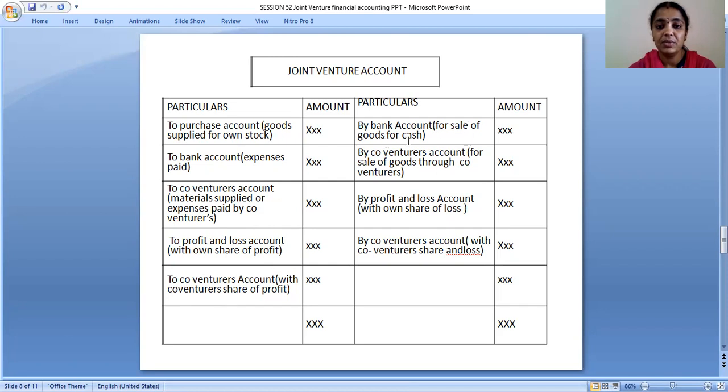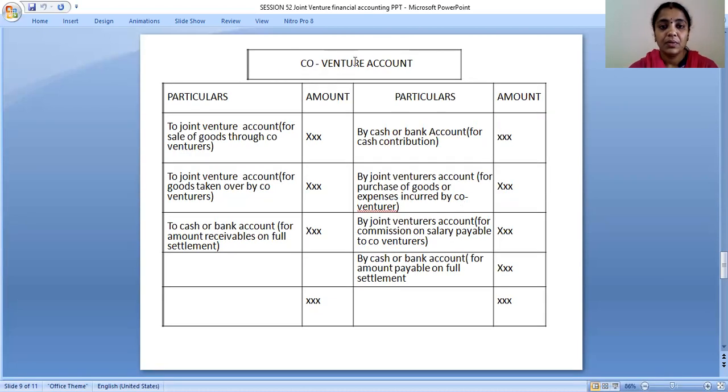For sale of goods for cash, if sale of goods is undertaken for cash, then you have to take by bank account. By co-venturers account, for sale of goods through co-ventures. By profit and loss account, with the own share of loss. By co-venturers account with the co-venturers share of loss. So this is the joint venture account. What all items you have to take on the debit side and credit side, you should keep in mind. And next one is co-venture account.